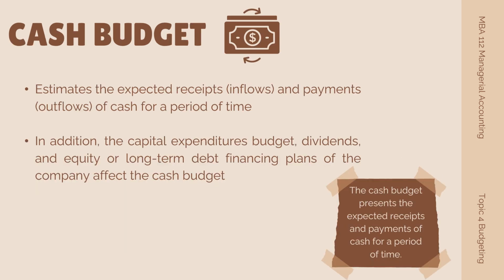So what is cash budget? This estimates the expected receipts or the inflows and payments or the outflows of cash for a period of time. In addition, the capital expenditures budget, dividends and equity or long-term debt financing plans of the company affect the cash budget. So note that the cash budget presents the expected receipts and payments of cash for a period of time.